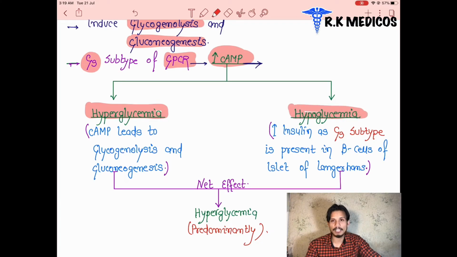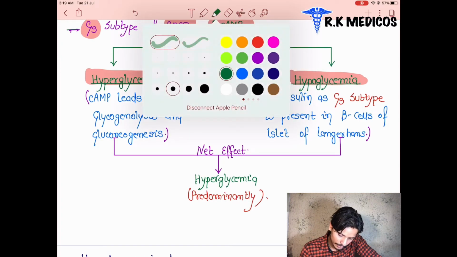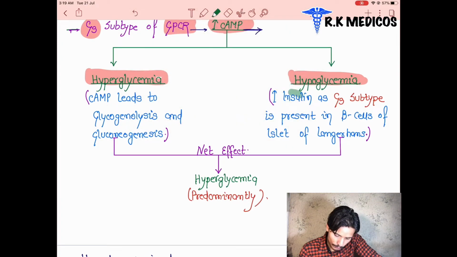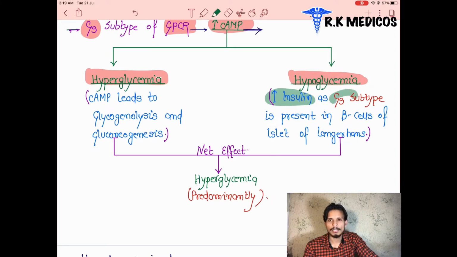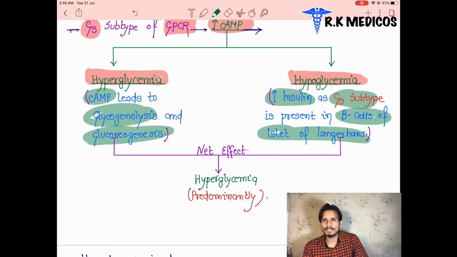Hypoglycemia happens when there is an increase in synthesis of insulin by the Gs subunit, when the beta cells of the pancreas get activated or stimulated. But in the hyperglycemic case, cyclic AMP leads to glycogenolysis and gluconeogenesis, and the patient may suffer once again from the hyperglycemic condition.